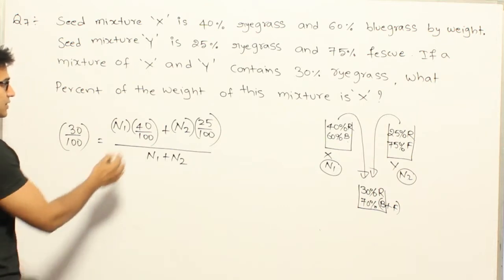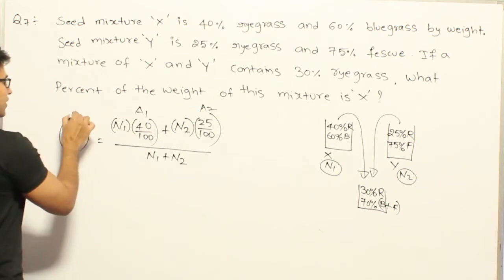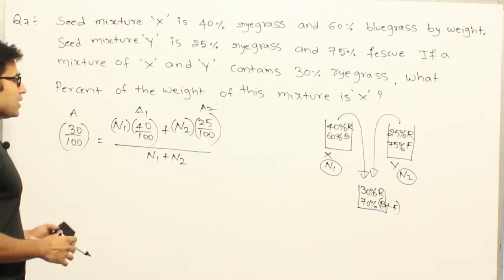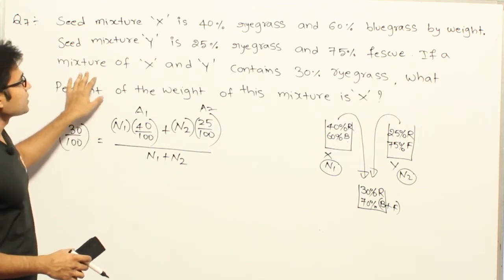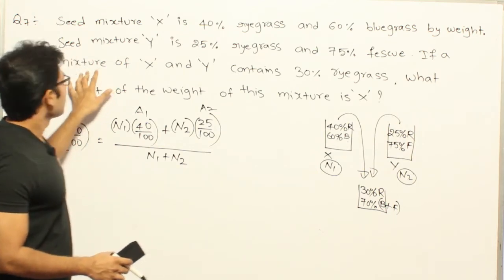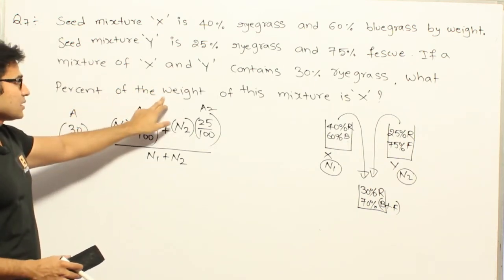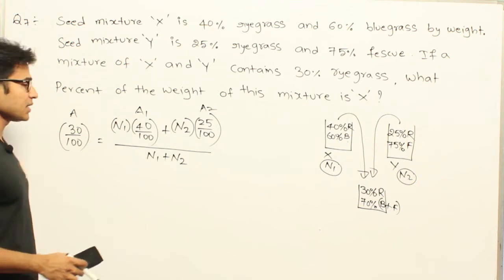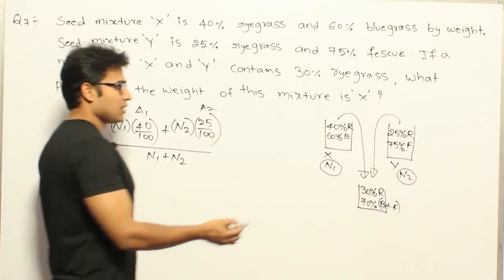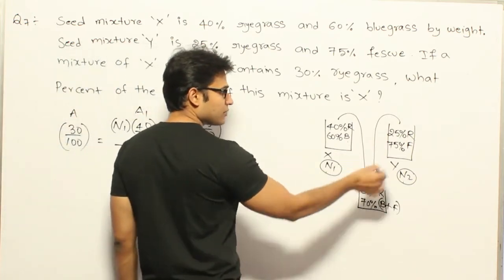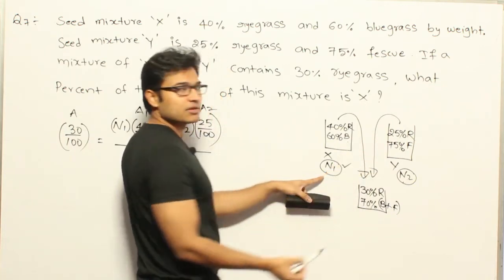You can assume that this is average A1 of one group, average A2 of the other group, and this is the final average. Now what they are asking is, if a mixture of x and y, what percent of the weight of this mixture is x? Which means they are asking about the percentage: n1 and n2 are the weights taken from these two. Out of this n1 and n2, what percent is n1? That is what they are asking.